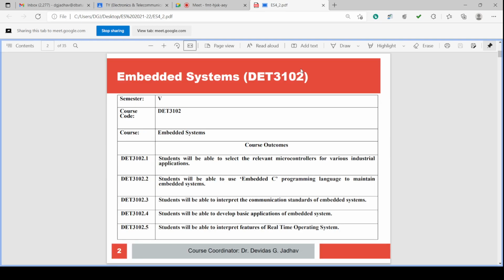Course outcome, students will be able to select the relevant microcontrollers for various industrial applications. Students will be able to use embedded C programming language to maintain the embedded system. Students will be able to interpret the communication standards of embedded systems. Students will be able to develop basic applications of embedded systems. Students will be able to interpret features of real-time operating systems.